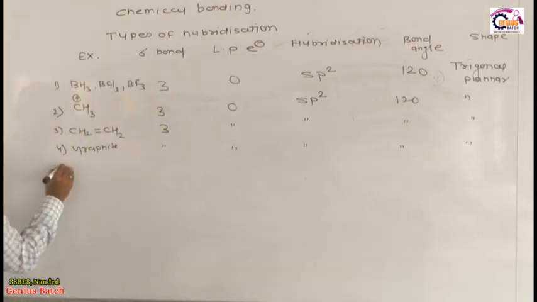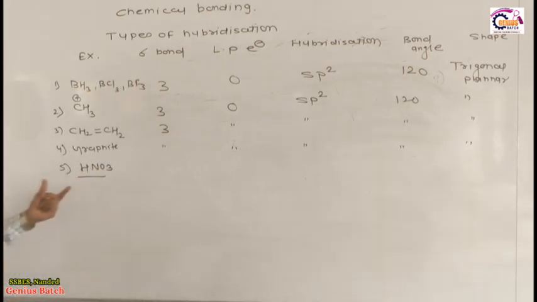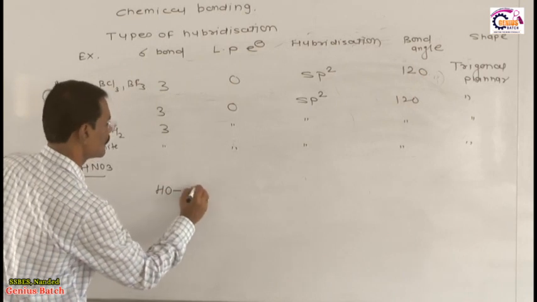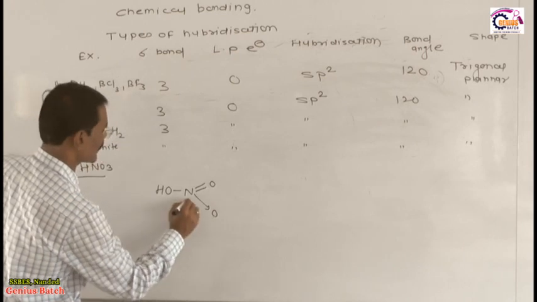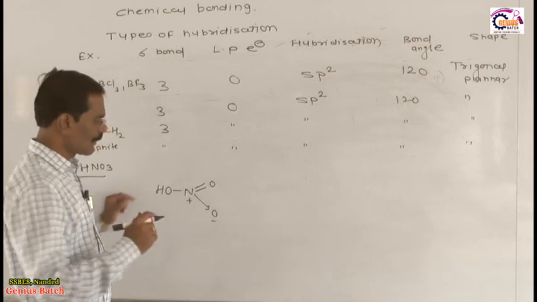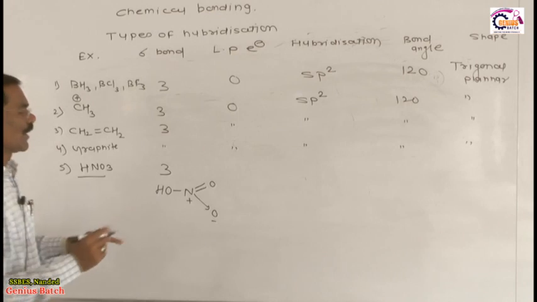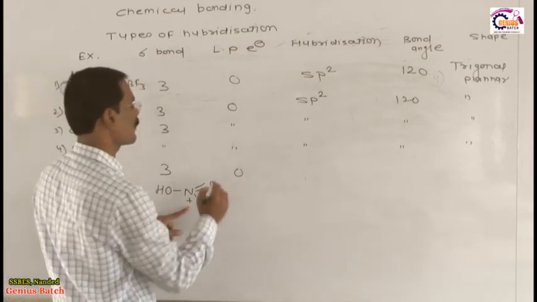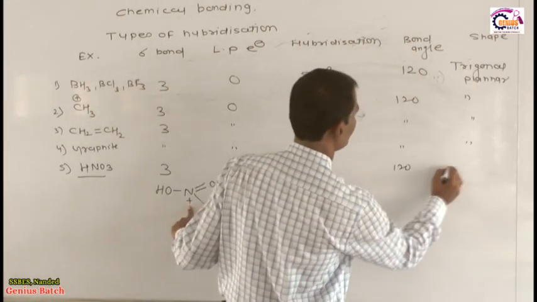The next structure I will give you is HNO3. Dear student, I know you are in 11th standard. What is the structure of HNO3? I will draw the structure in front of you. This is OH, this is N double bond O, and O. This is actually a coordinate bond in which N plus and O minus. Now tell me, around this nitrogen atom how many sigma bonds are present? 1, 2, 3, only 3 sigma bonds, yes or no? On this nitrogen a positive charge is there, therefore no lone pair. 3 sigma bonds, 0 lone pair, hybridization is what? sp2, making a bond angle of 120.